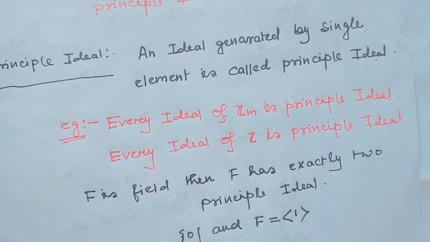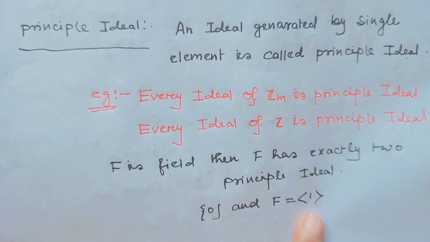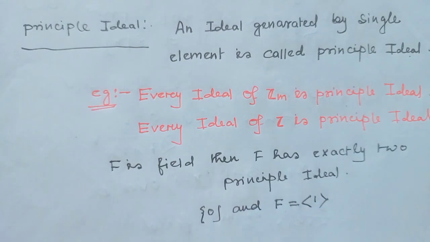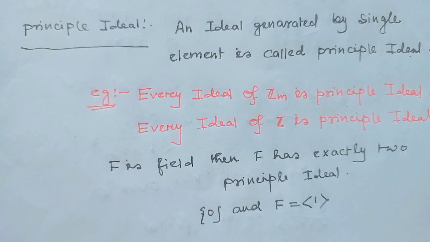Because when the field is generated by unity 1, it is actually equal to the whole field, which is generated by a single element.